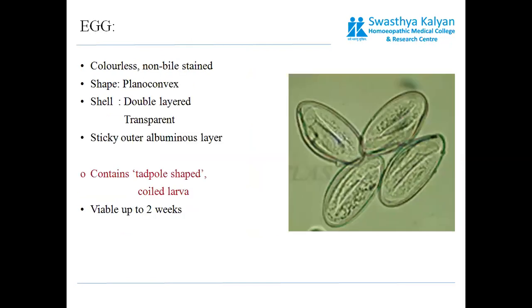Now, regarding the eggs, how do we identify the eggs? Because we would be doing stool examination to identify the parasite. They are colorless, non-bile stained, and plano-convex. One surface would be plain and the other surface would be convex. Their shell is double layered and transparent. They have a sticky outer layer which is albuminous. They contain a tadpole-shaped curved larva inside them, and are usually viable for 2 weeks after being emitted out of the body.